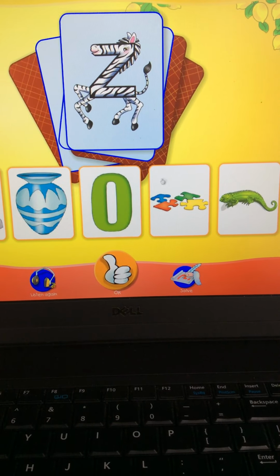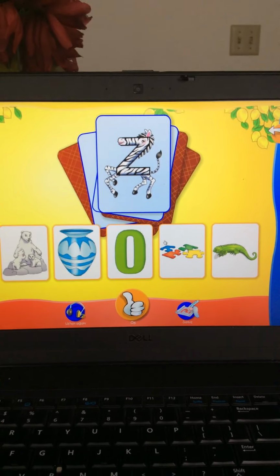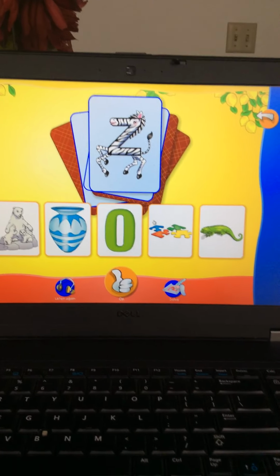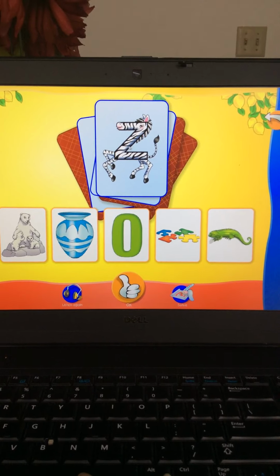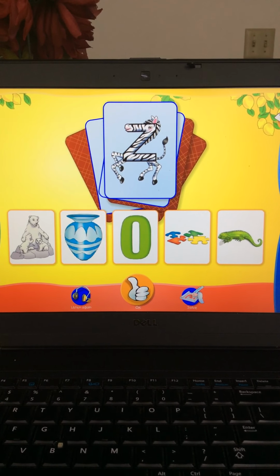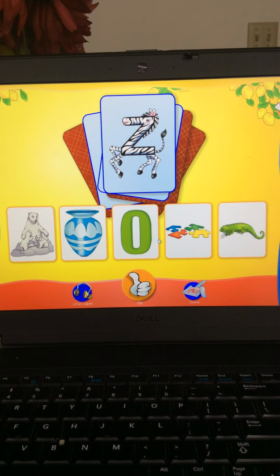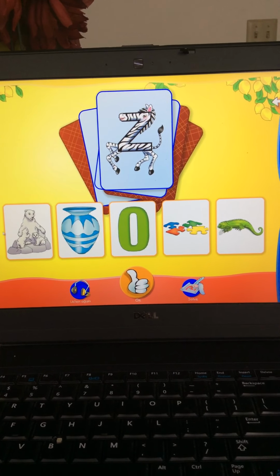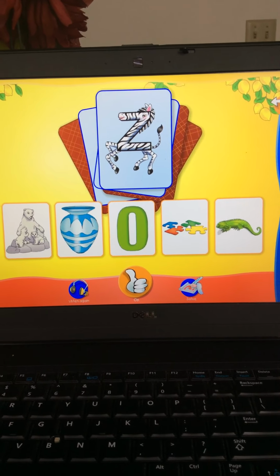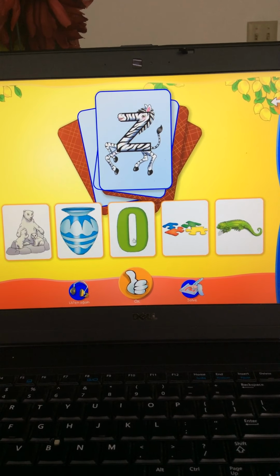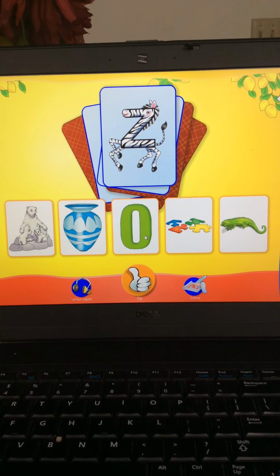Let's see. Alright, so we see the picture cards. We see Zigzag Zebra at the top. And then at the bottom, there's some picture cards with pictures on them. We have to click on the card that has the picture that has the same beginning sound as Zigzag Zebra.